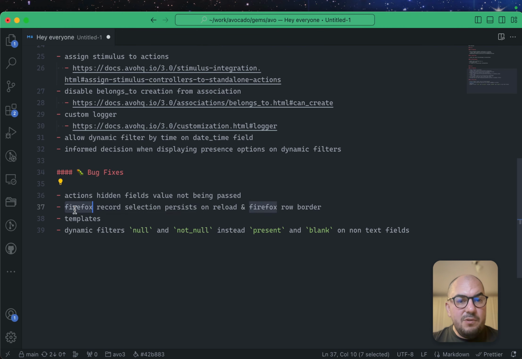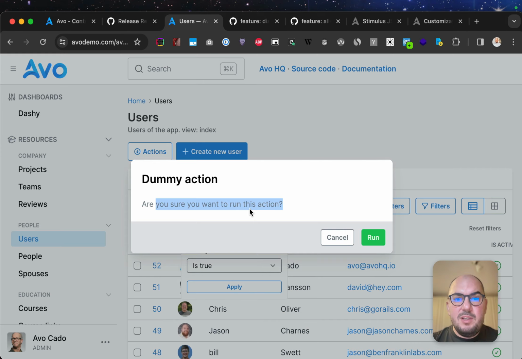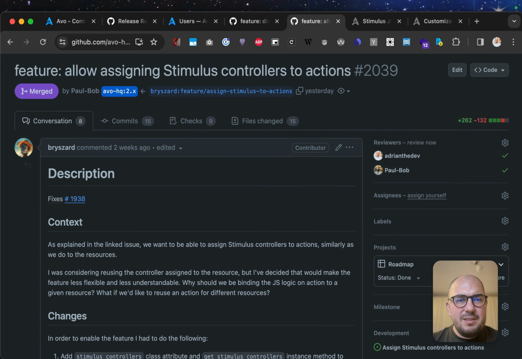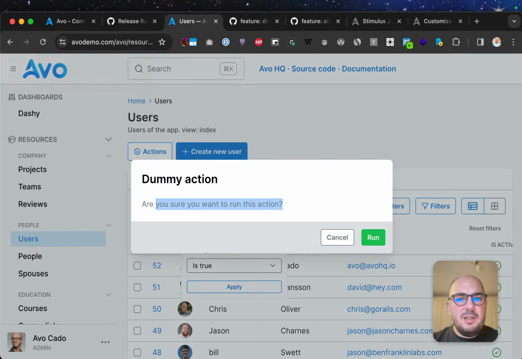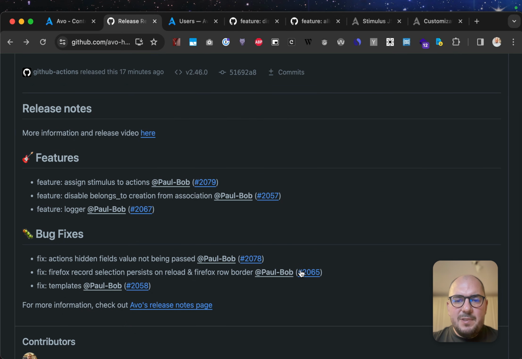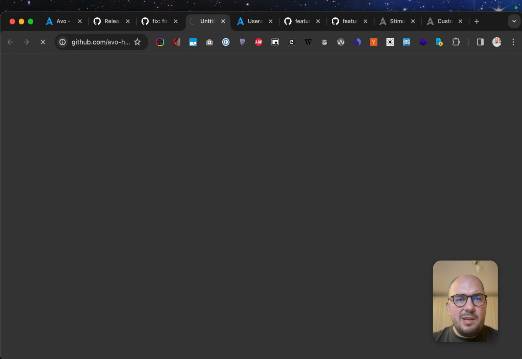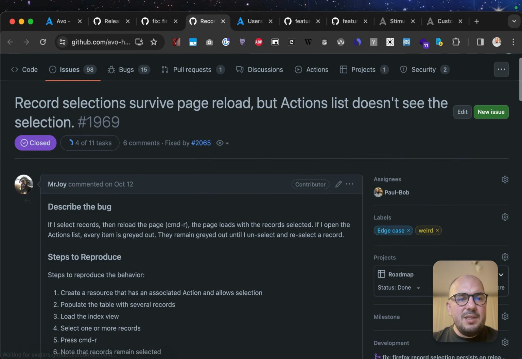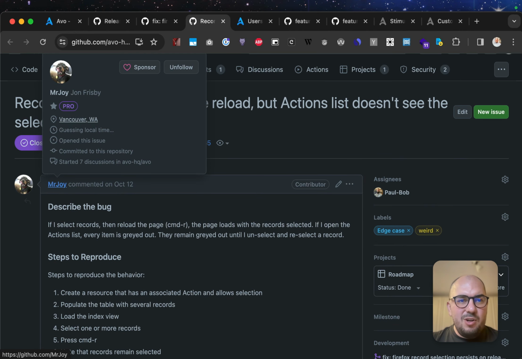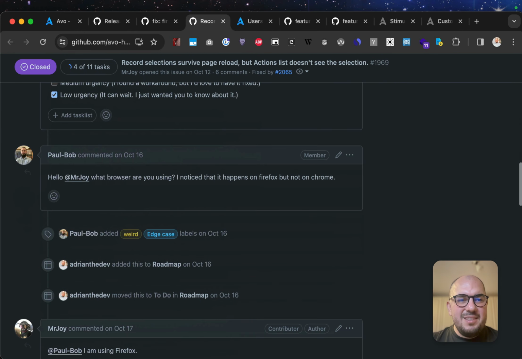What else? Firefox record selection persists on reload. So I think we have this somewhere. Let me check it out. Yes, Firefox. Okay, so this was a really weird one. I think you can check out this issue if you're interested. I know, John, you're gonna love this.